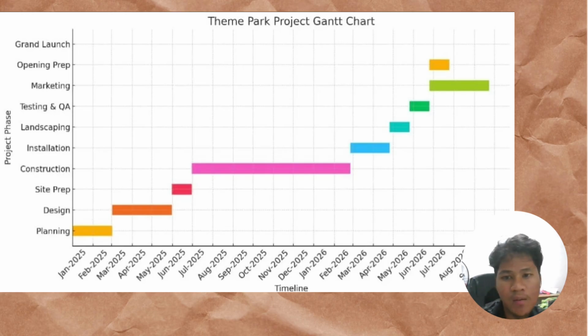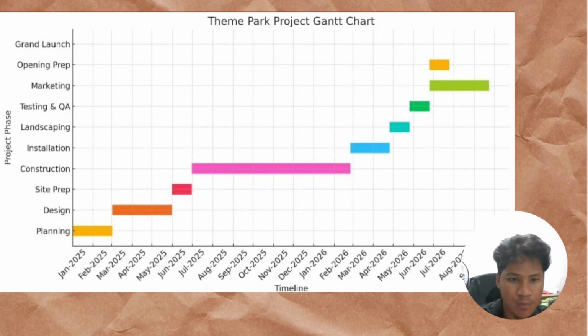Table and Gantt chart outline the 10 key phases in the development of our theme park project, spanning a total of 80 months. We begin with a 2 months planning phase where we carry out feasibility studies, market research, and permitting. This is followed by a 3 months design phase involving architects and consultants to finalize the right layouts and thematic elements. The site preparation takes 1 month, ensuring the land is ready for construction.